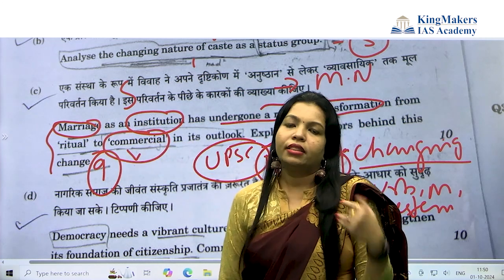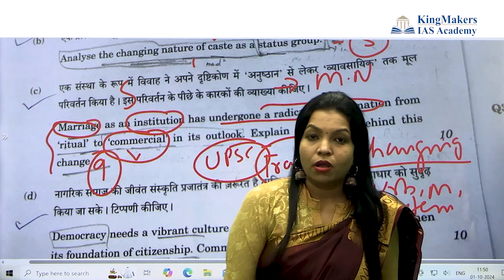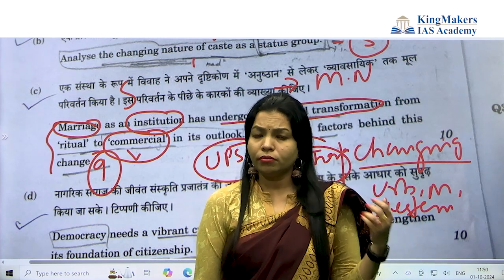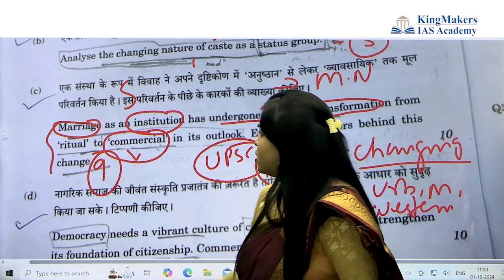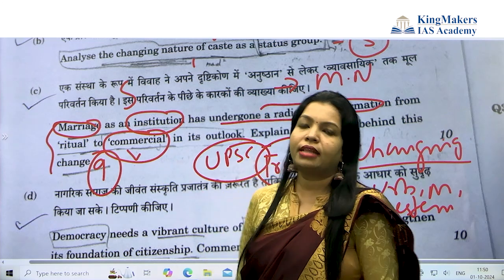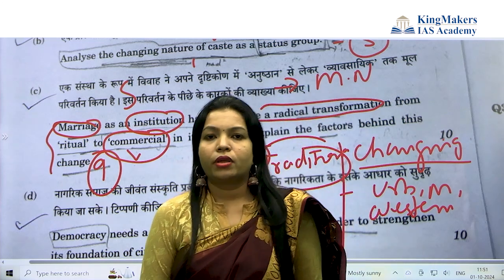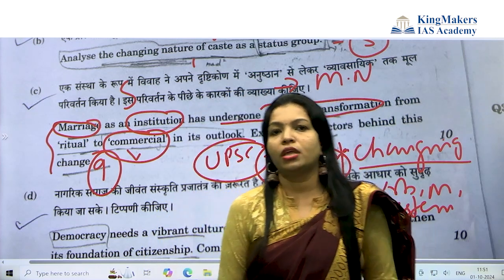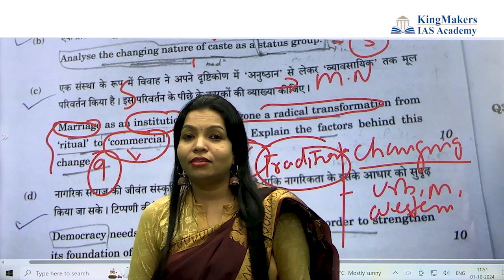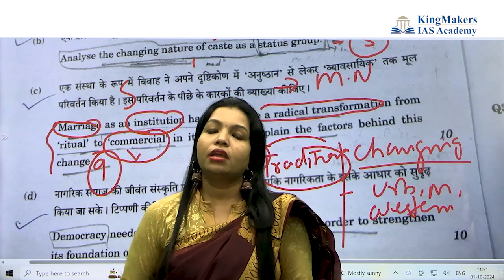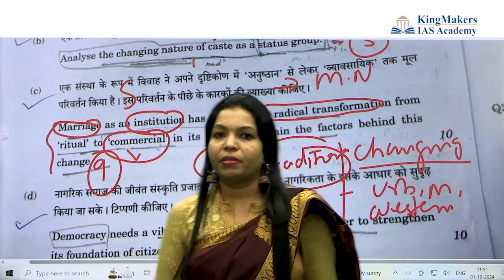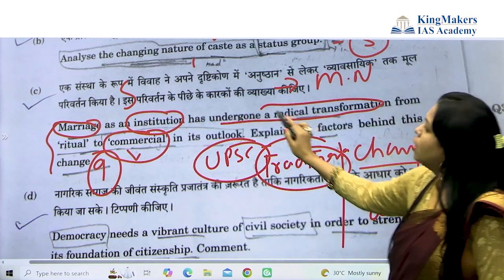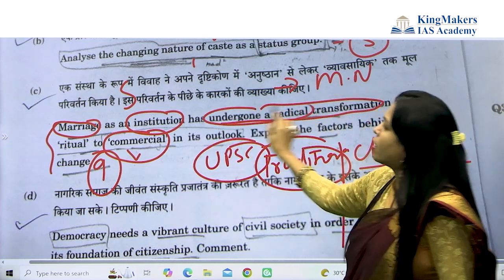For example, recent marriages, which were very much in the news, you can take as an example. It becomes so commercial. Now marriage as an institution is seen as a contract. Marriage as an institution has changed from arranged marriage to love marriage. Even further, marriage as an institution has changed from marriage to the living relationship. You have to concentrate on these radical changes.